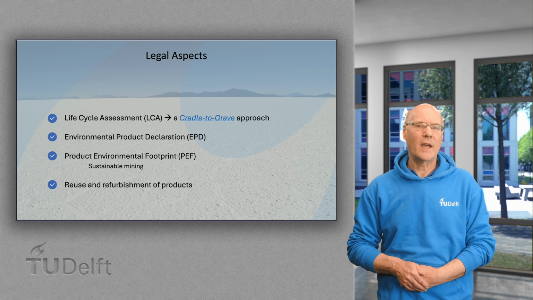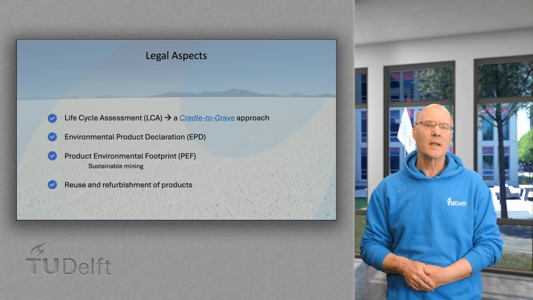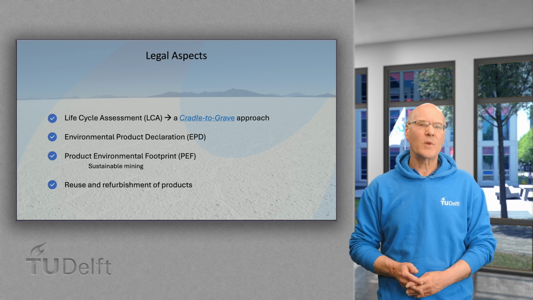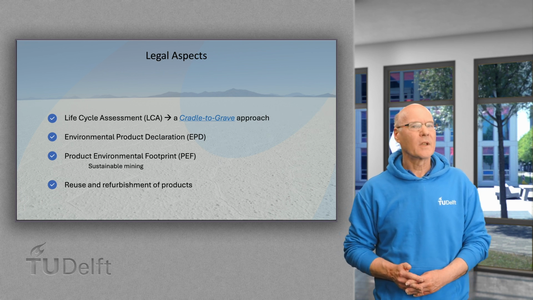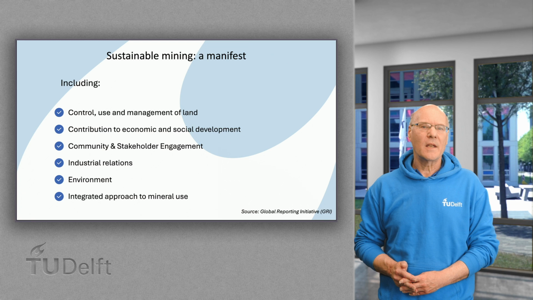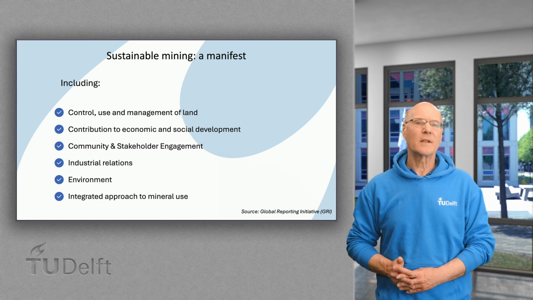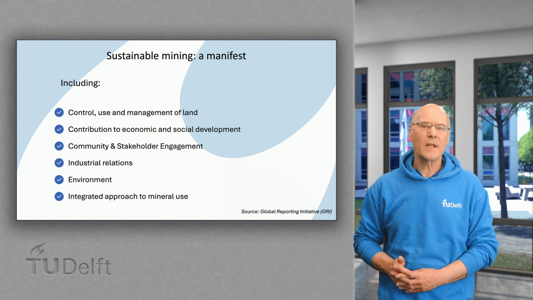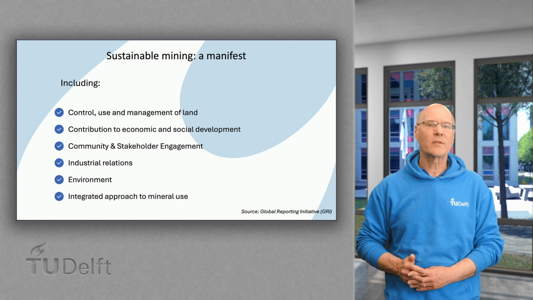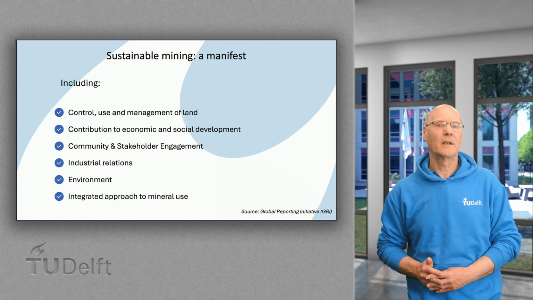Particularly the case of environmentally friendly production is important and starts already with sustainable mining. This sustainable mining has been laid down in an international manifest. This manifest is a globally shared framework of concepts, consistent language and metrics, which is critical to turning social and environmental sustainability ambitions into reality.